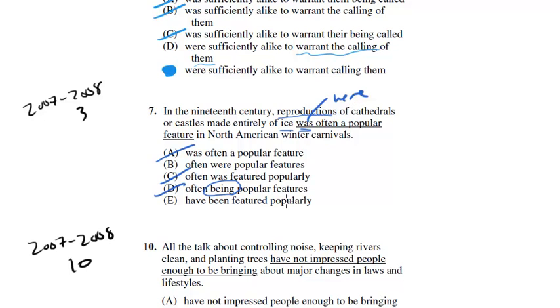Have been featured popularly. Now we're changing, not so much the tense. I mean, it is a tense change, but not quite what we're looking for. So we can get rid of E. So the only one really left here is B. Often were popular features. Yeah, it switches the order of often and was, or often and were, but that's okay. It doesn't really change the sentence too much, and it fixes the subject-verb agreement, so 7 is definitely going to be B.